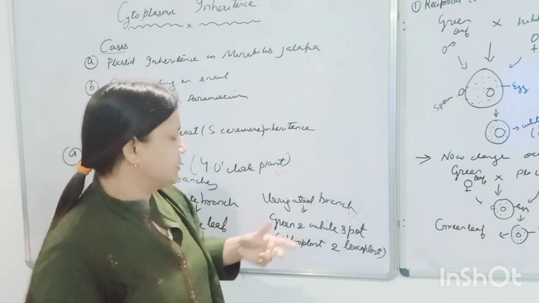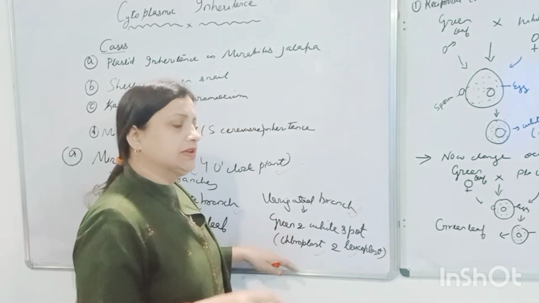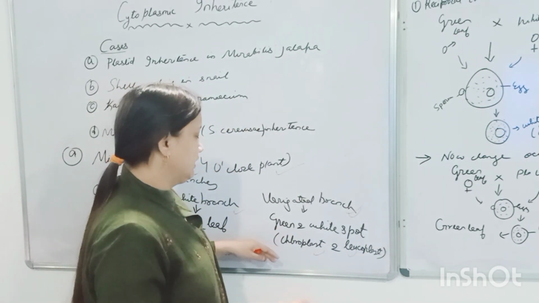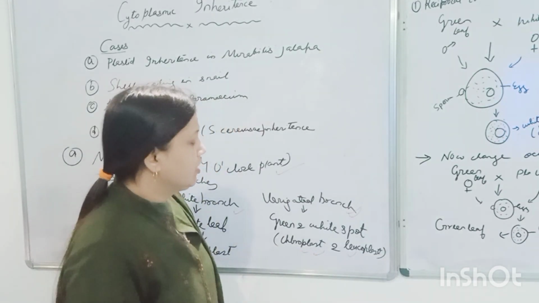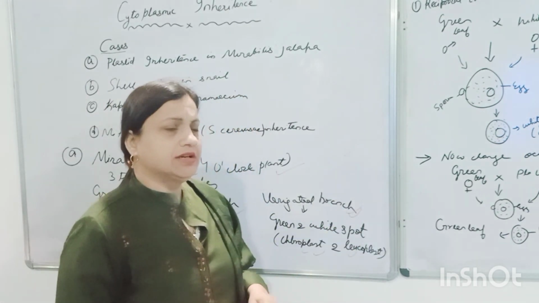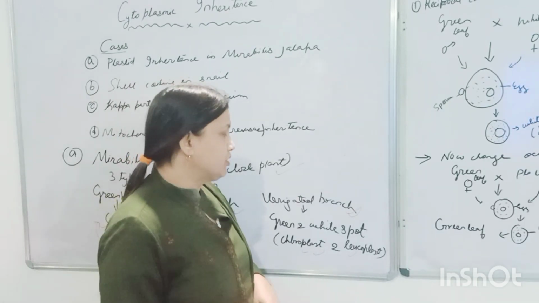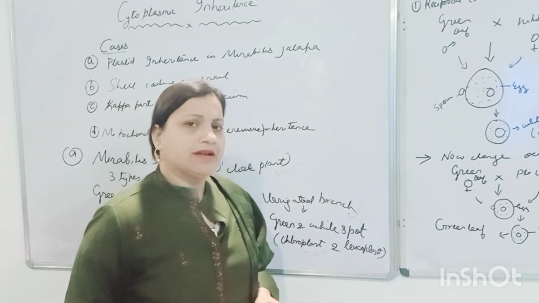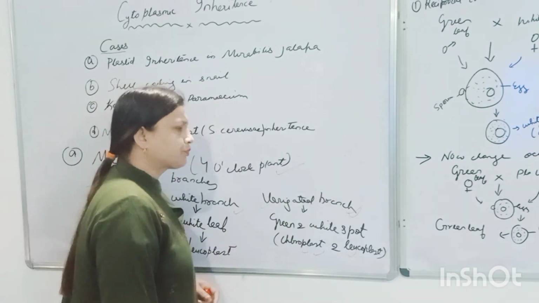It is because of both chloroplast and leucoplast. In the variegated leaf, we see the presence of both chloroplast and leucoplast. Because of this combination of plastids, the leaf has both green and white patches, and that is called variegated.